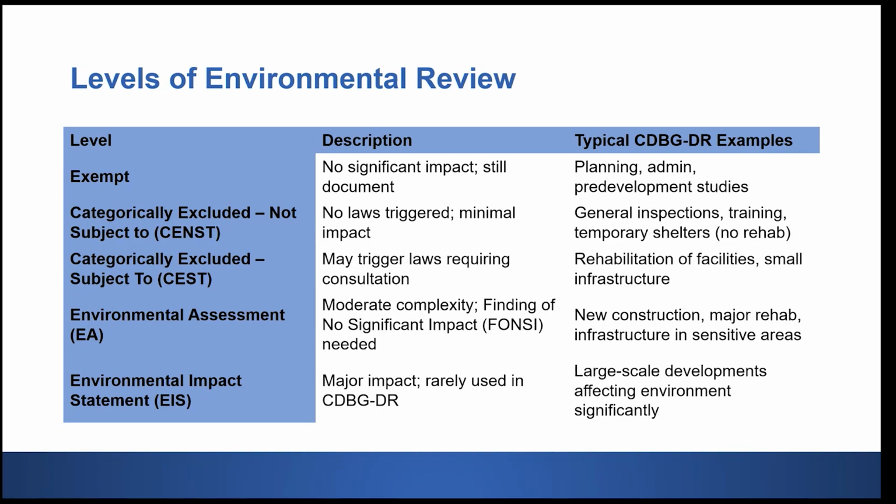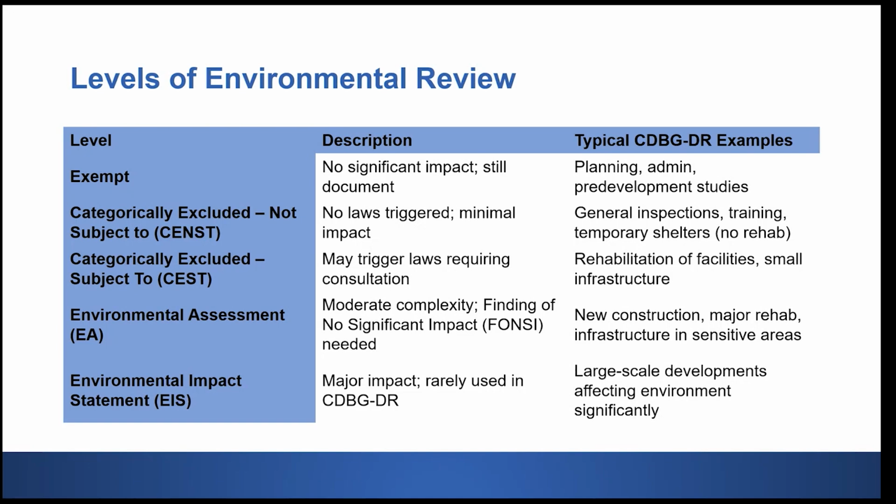And then the third level is categorically excluded, subject to, where the project is still minor, but it requires a review against specific federal laws and authorities. So, for example, rehab work that doesn't expand a structure, but could affect things like historic preservation or floodplain management.